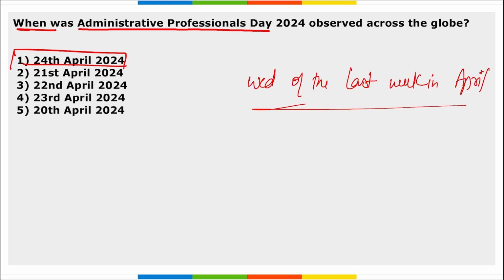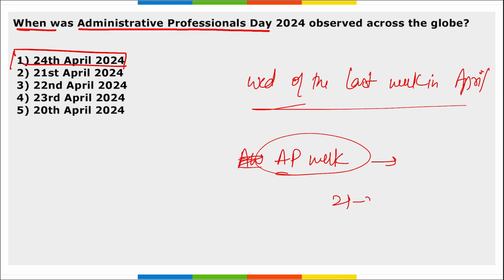Right? And this was in 2024, it was on 24th of April. And this Administrative Professionals Week, if asked about Administrative Professionals Week, when do we observe this? It is observed on the last full week of April. Right? This time, it was from 21 to 27th of April.